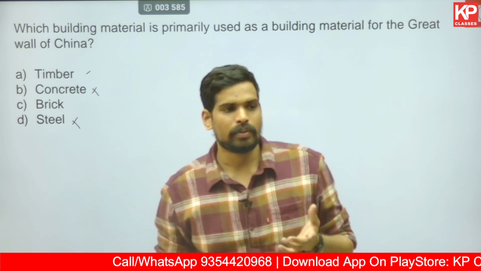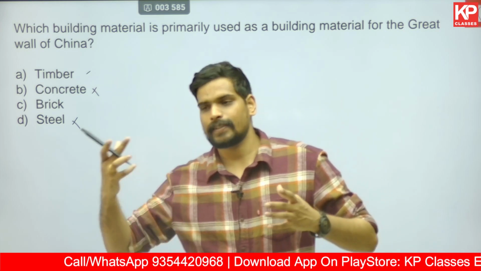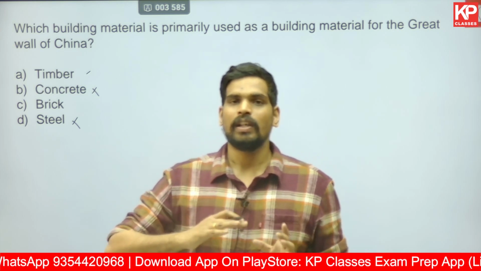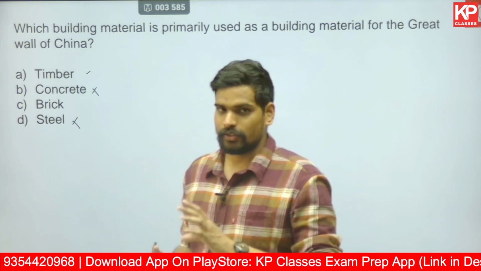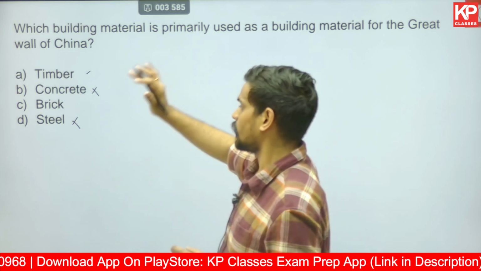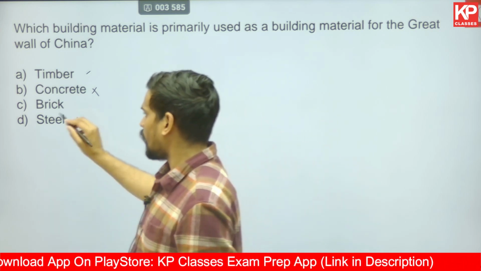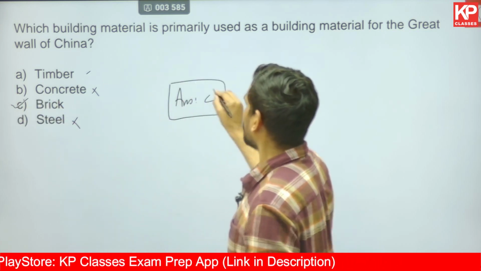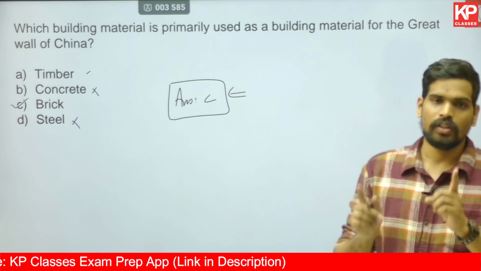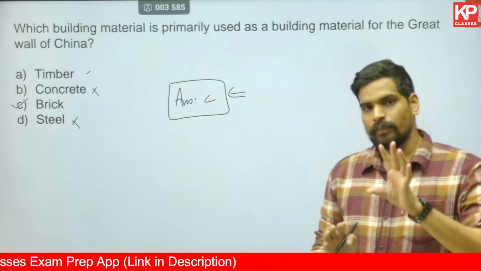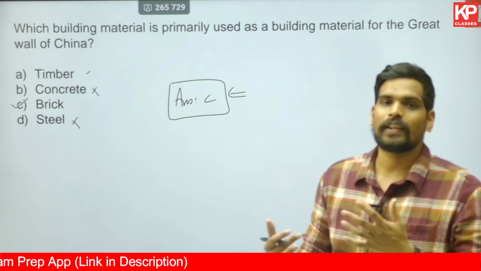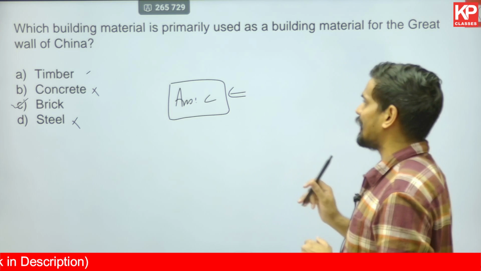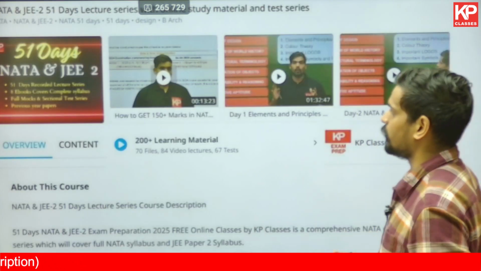Timber, had it been with timber, you would not probably have such a long lasting life, because it is rare that timber structures will, because obviously it's an organic material ultimately, so it might not last thousands of years or say hundreds of years, with some exceptions always. However, brick would be the most appropriate answer. The third option is the correct option, because you don't have stone. Had there been stone, brick, both could be the answer, but they take care that they don't give such anomaly questions or options. So only brick is given, so you can easily select brick as the correct building material for the Great Wall of China.